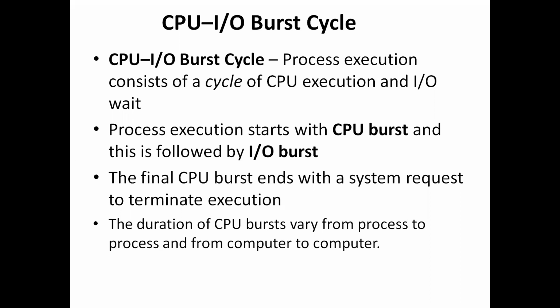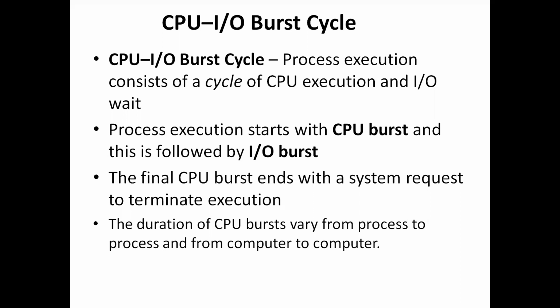Process execution always starts with a CPU burst and then that will be followed by an IO burst. If there are any other CPU instructions, then the CPU burst will get executed, then again an IO burst will be executed.